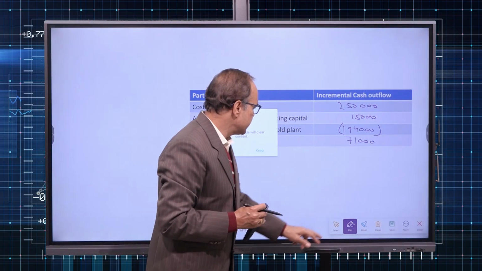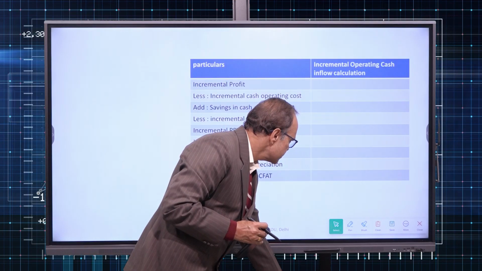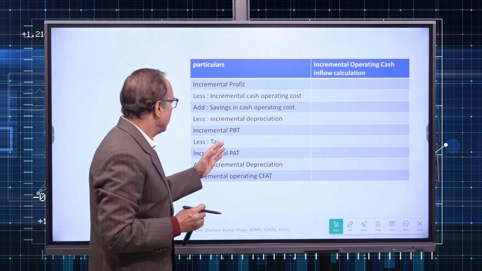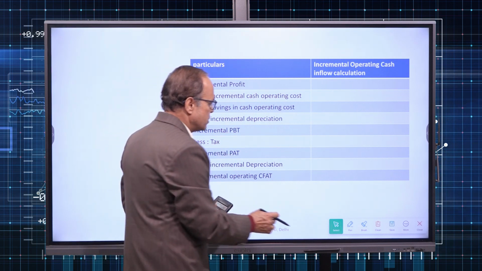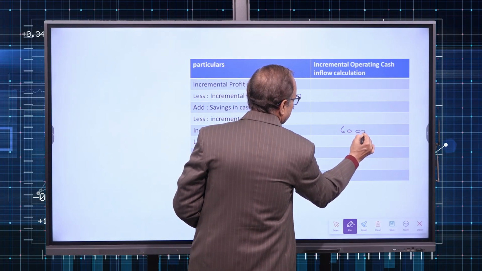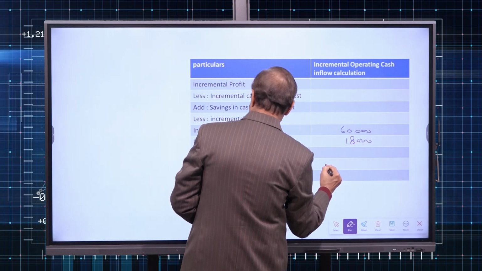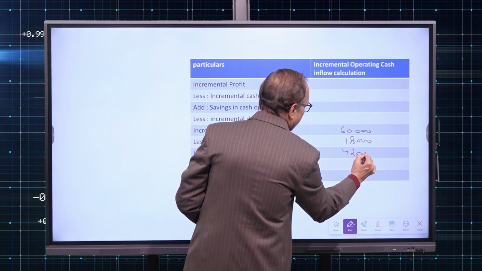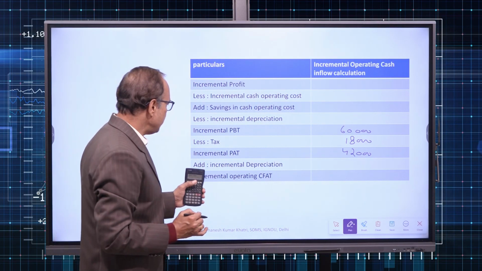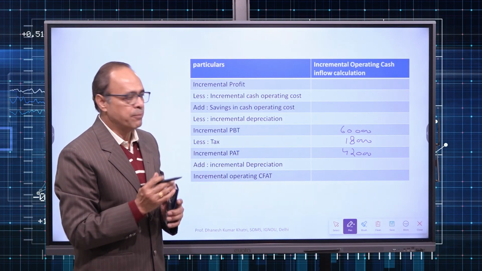Let us quickly complete the next table and we can go ahead. We are given profit before tax. Year on year, incremental profit before tax is 60,000. On that, tax will be 18,000. So we have incremental profit after tax of 42,000. Then we need to take incremental depreciation, that means new depreciation minus old depreciation.